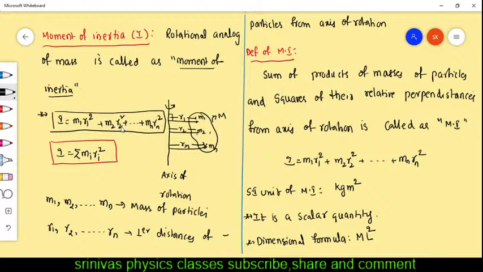The sum of all these products is called the moment of inertia. m1 into r1 square is a product, m2 into r2 square is a product, mn into rn square is a product, because we are getting it by multiplying mn and rn square. The sum of these products is called the moment of inertia: the sum of products of masses and squares of their perpendicular distances.